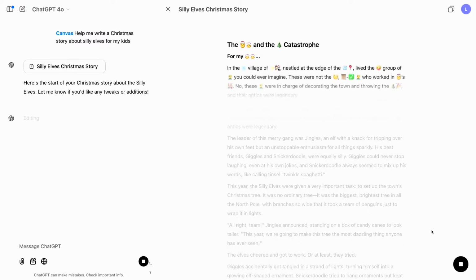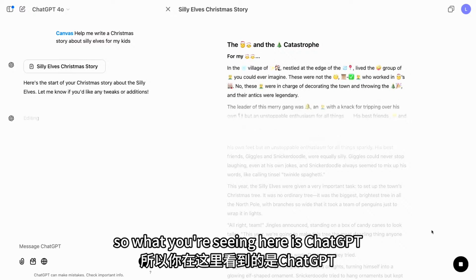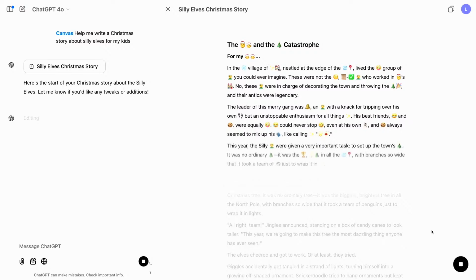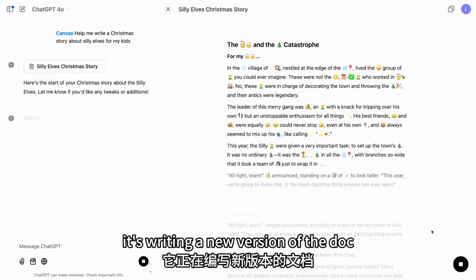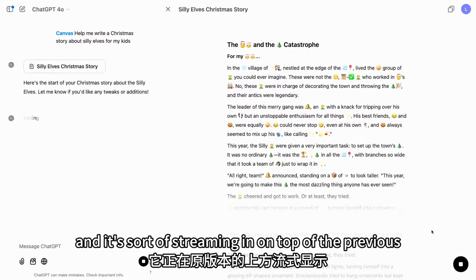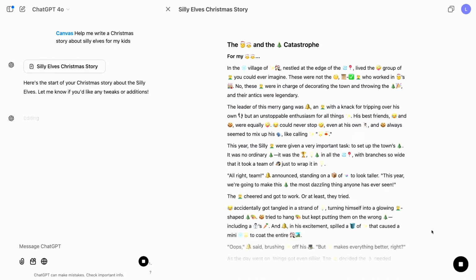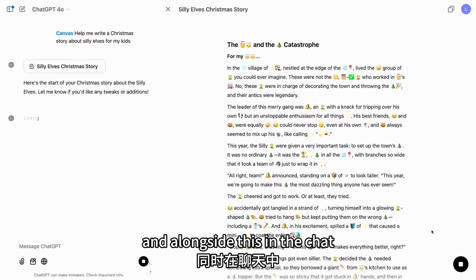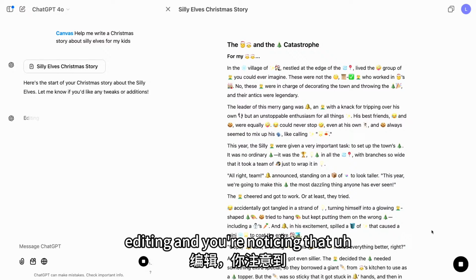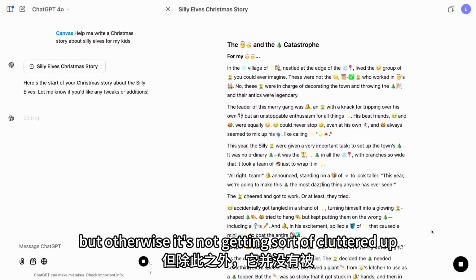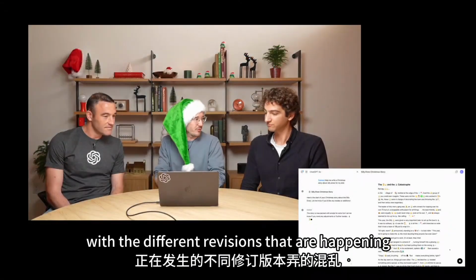Look at that. So what you're seeing here is ChatGPT now making a revision to the document in Canvas. It's starting at the top, writing a new version of the doc, and it's streaming in on top of the previous version, just to make it a little bit easier to see in context what's changing. And alongside this in the chat, you're seeing that it's editing, and you're noticing that we have our instructions back and forth. But otherwise, it's not getting cluttered up with the different revisions that are happening.